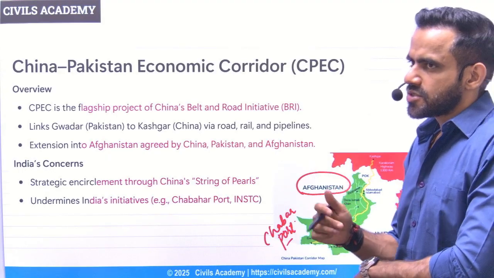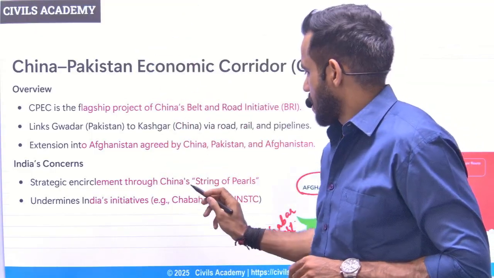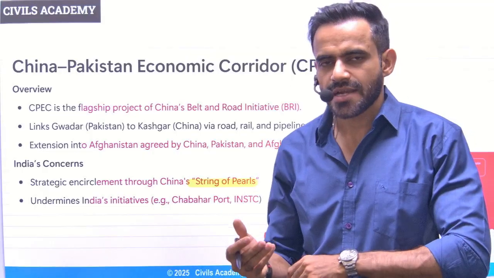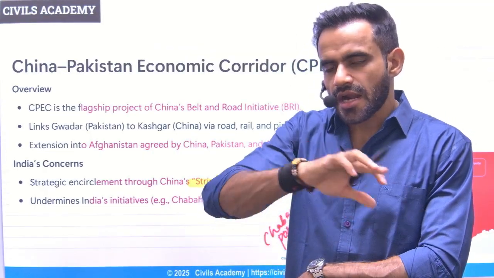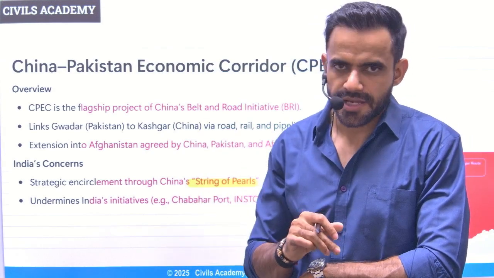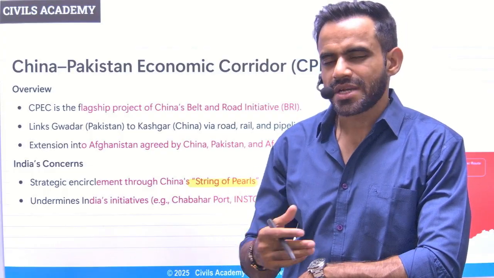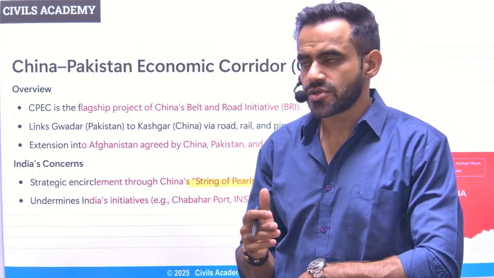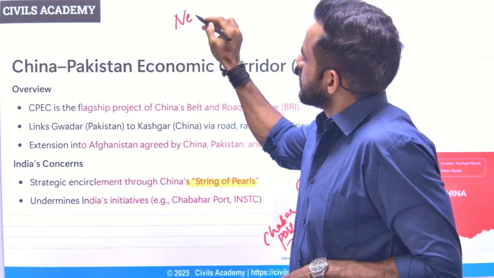Now understand, China has a policy of a string of pearls. In a very simple sense, what does that mean? It simply means China is trying to connect with the countries around India to encircle India. So China is working on different infrastructure projects. What is India's counter to this? India's counter is basically referred to as the necklace of diamonds.